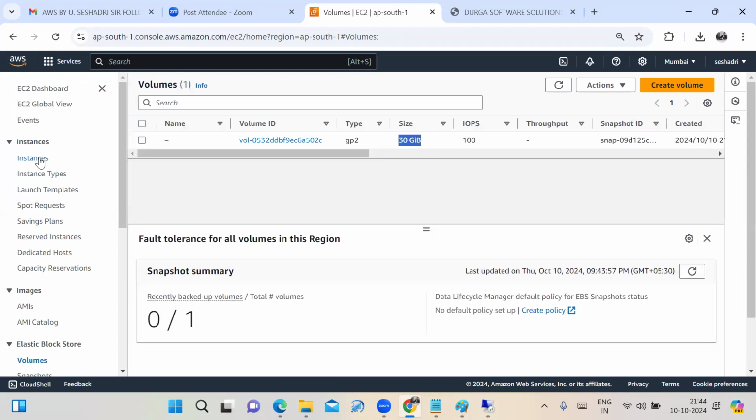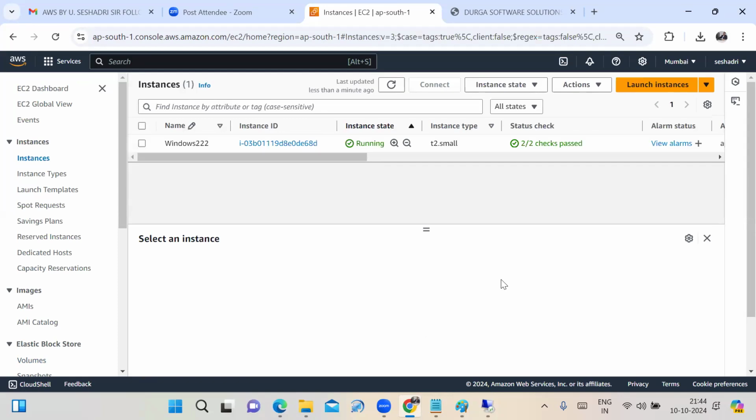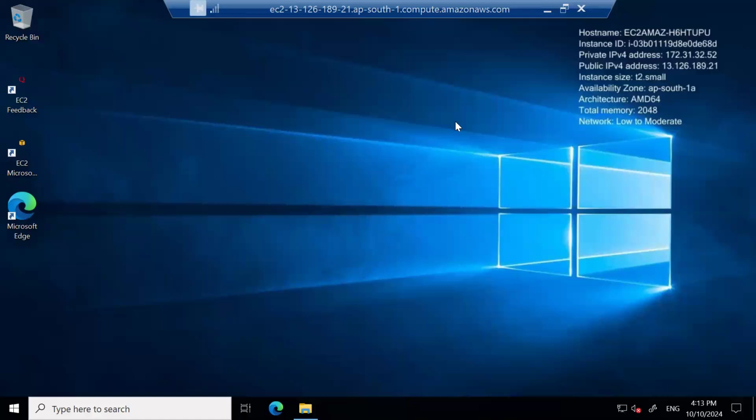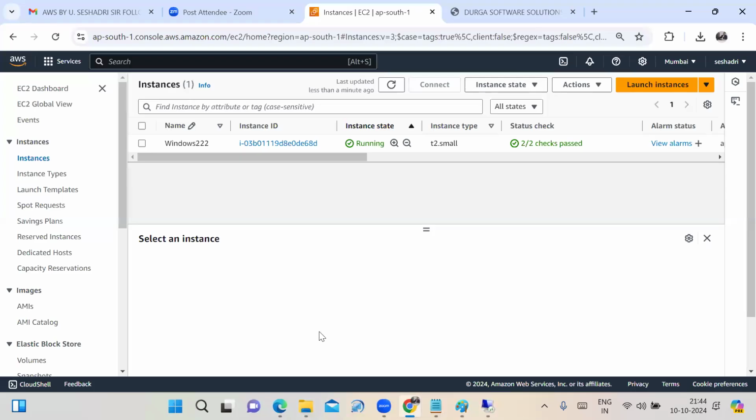See friends, those are the steps we have to follow to launch and connect the Windows server. Does anyone have any questions? Those are the steps we have to follow to launch and connect your Windows server.